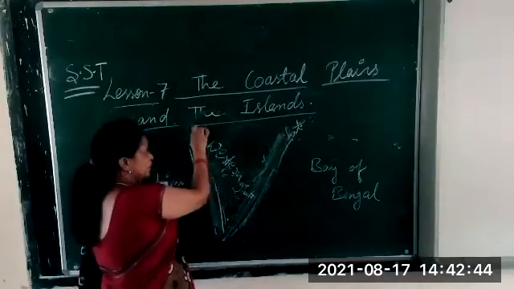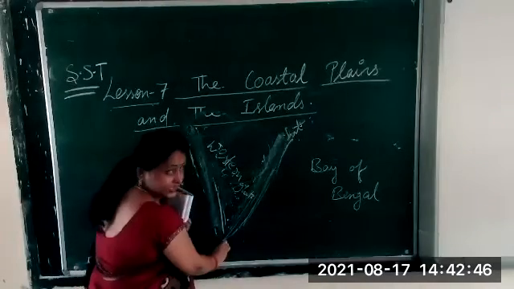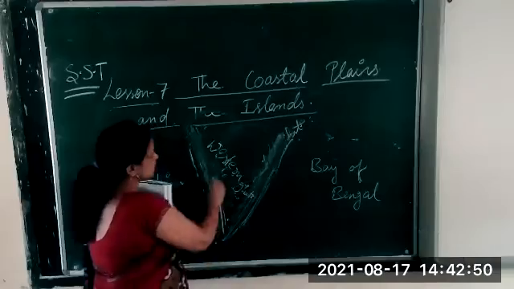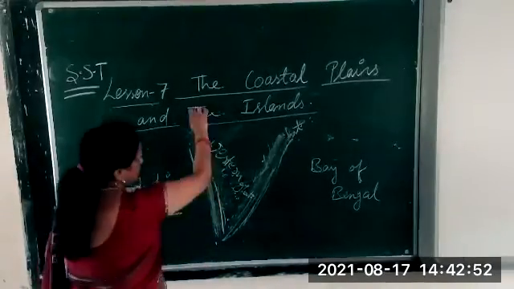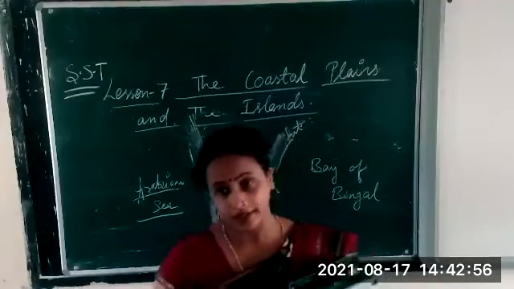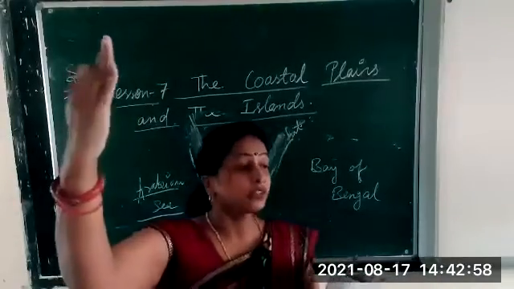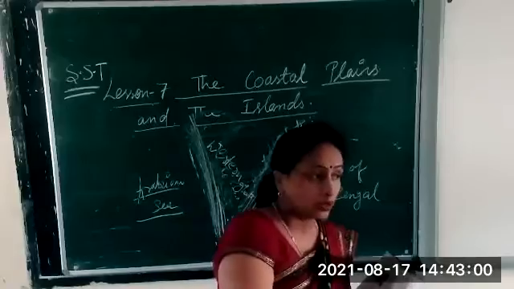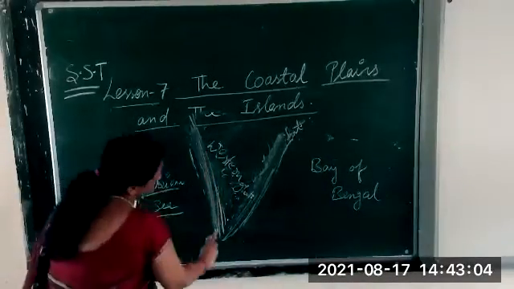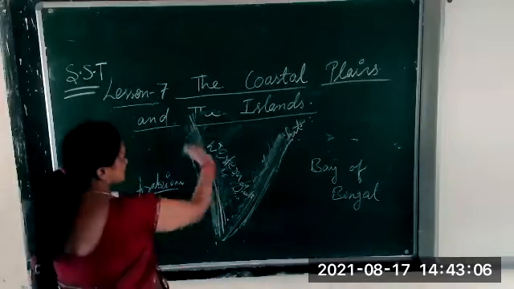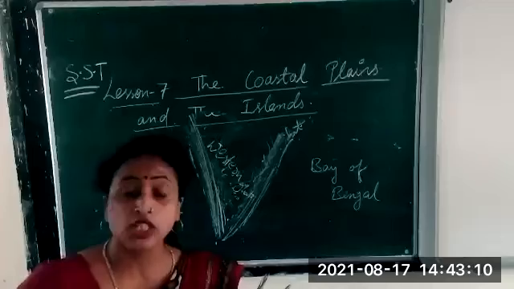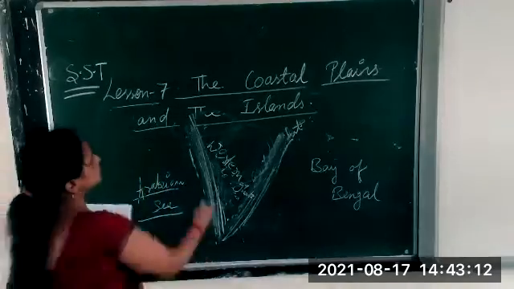Gujarat, and from Gujarat down to the south, Kerala is there, the southern part. So this much part is under the western coastal plain. From Gujarat to Kerala, this part is stretched. Which area is this? We call it the western coastal plain.